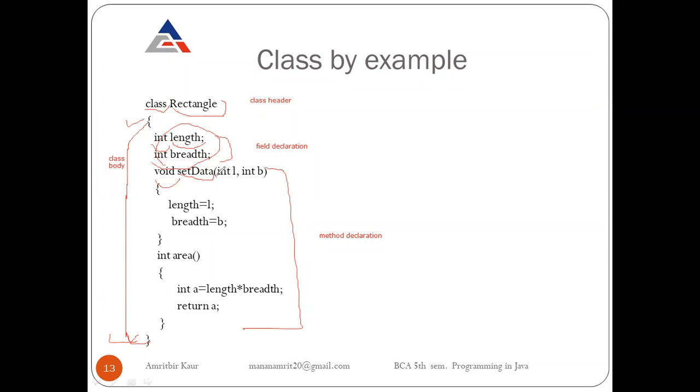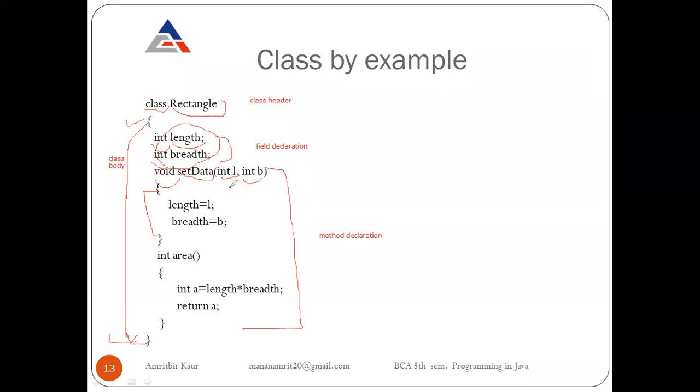Parameters must have their data type defined, so that's why we are writing int L, int B here. This curly brace is now our method body. In the method body, we use some assignment expressions. Here we are assigning the values L and B, passed by the user, to our variables length and breadth. So that's why we write length equals L, breadth equals B.